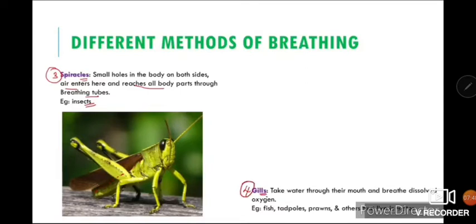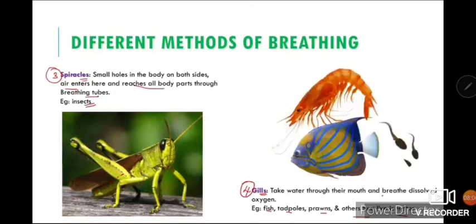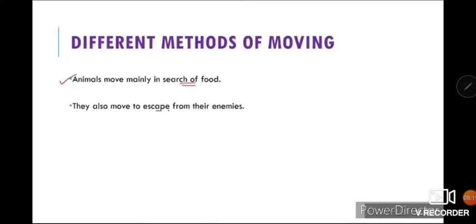Fourth one is gills. Fish, tadpoles, prawns are a few of these animals. Now see, you know the chemical formula of water, H2O. O for oxygen means oxygen is already dissolved in the water. This dissolved oxygen is absorbed from the water with the help of organs known as gills. So tadpoles, prawns, and fish breathe through gills. Water enters the fish's mouth, the gills absorb the oxygen present in the water, and then the water moves out.